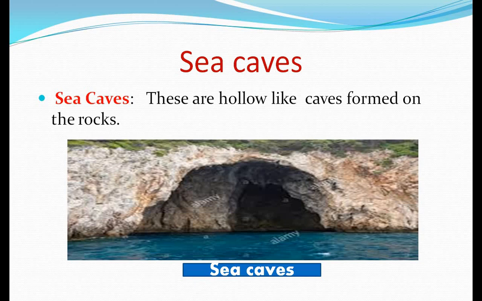With the passing of time, these cracks become bigger and wider, and one time comes when these cracks become so large that they form a cave in the sea cliff. You can see in the picture also, when some softer part of the hard rock or the cliff is removed, a cave is formed. Because it is found in the sea, it is known as a sea cave.